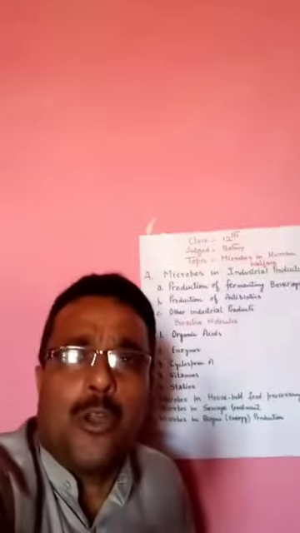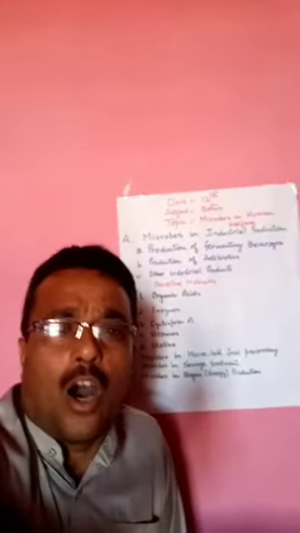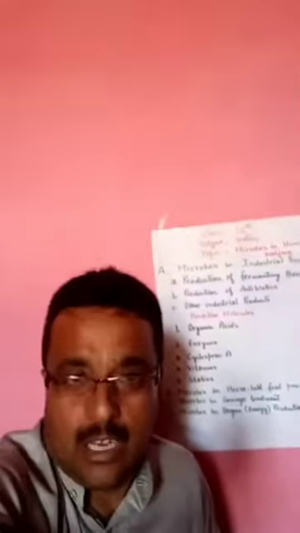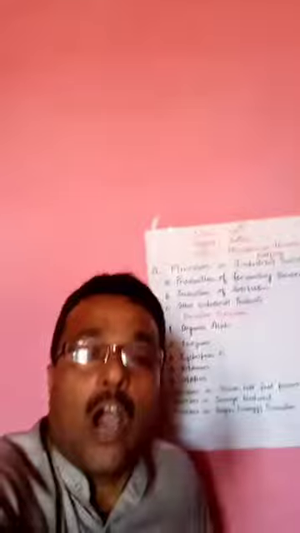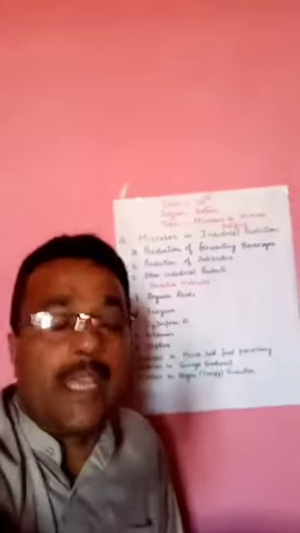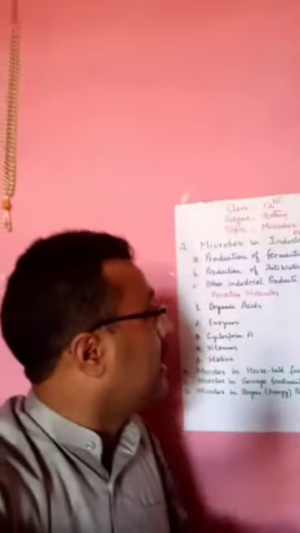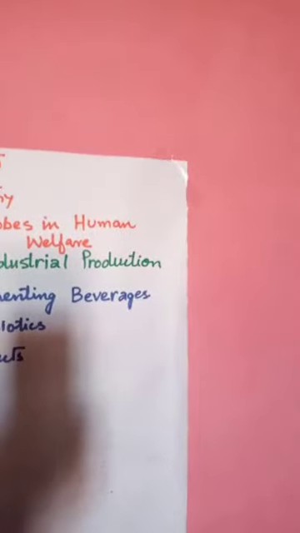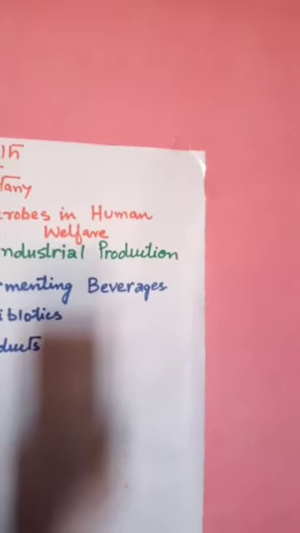Now, microbes are not only harmful to us, but they are also beneficial to human beings. How they are useful to human beings can be discussed under various headings. The first is how microbes play an important role in industrial production.